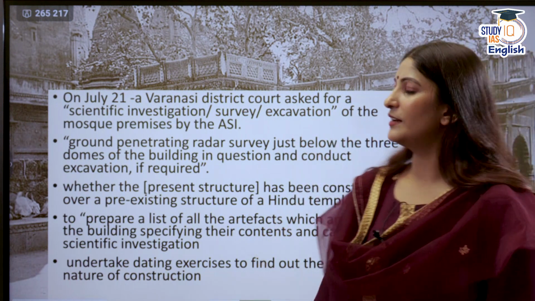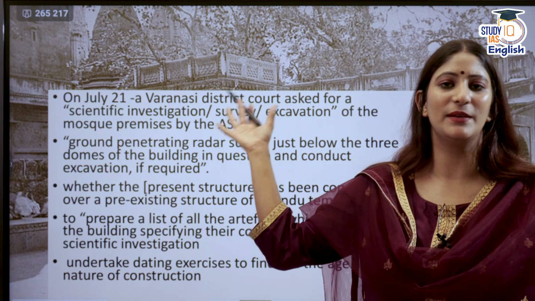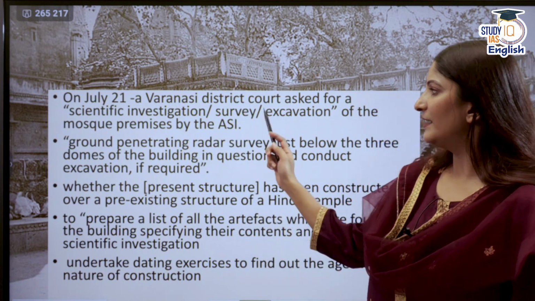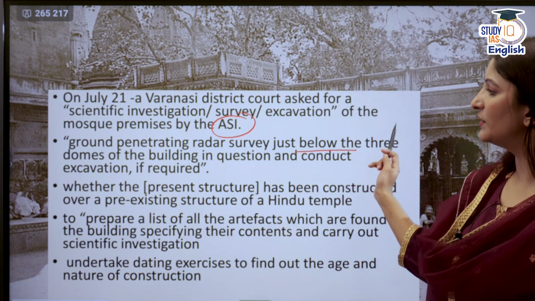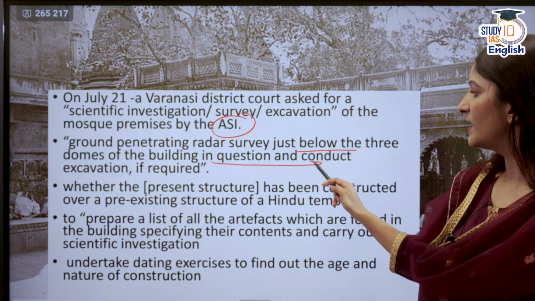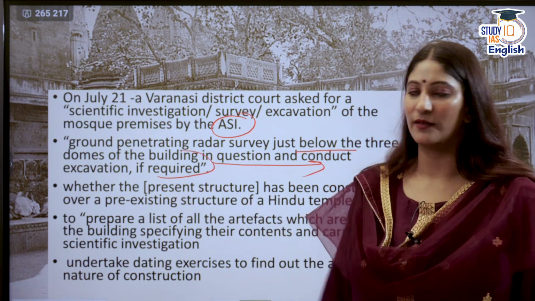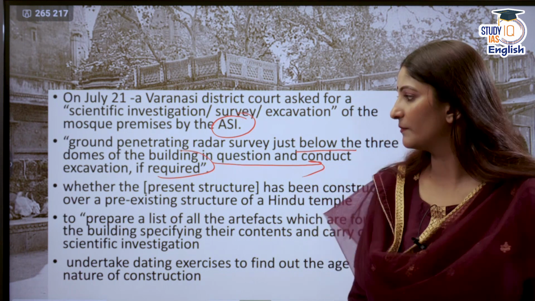Now, on July 21st, a Varanasi district court suggested that a scientific survey of this region be taken up. The ASI should do a ground penetrating radar survey just below the three domes of the building in question and conduct excavation if required. That means if artifacts can be found, then what is better than that?